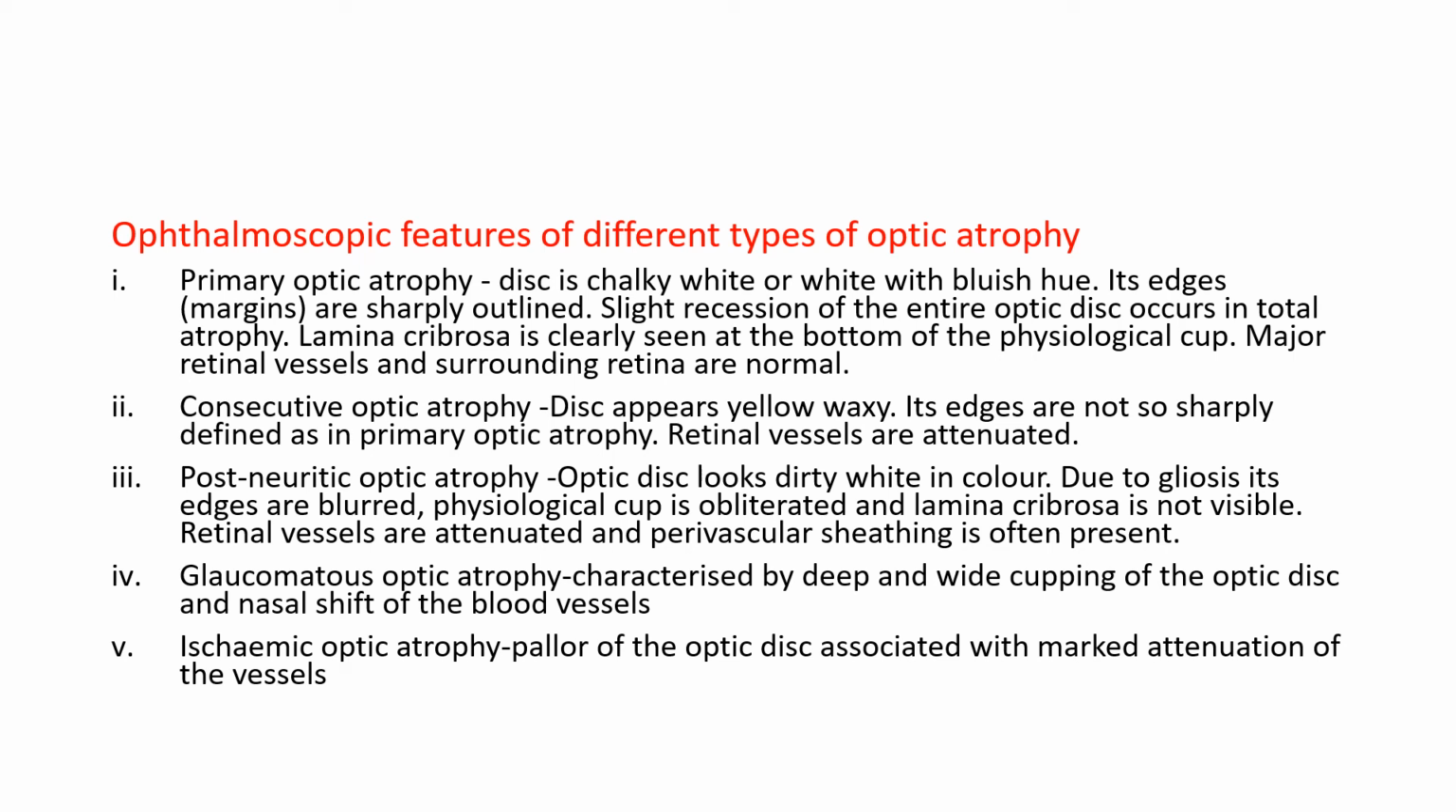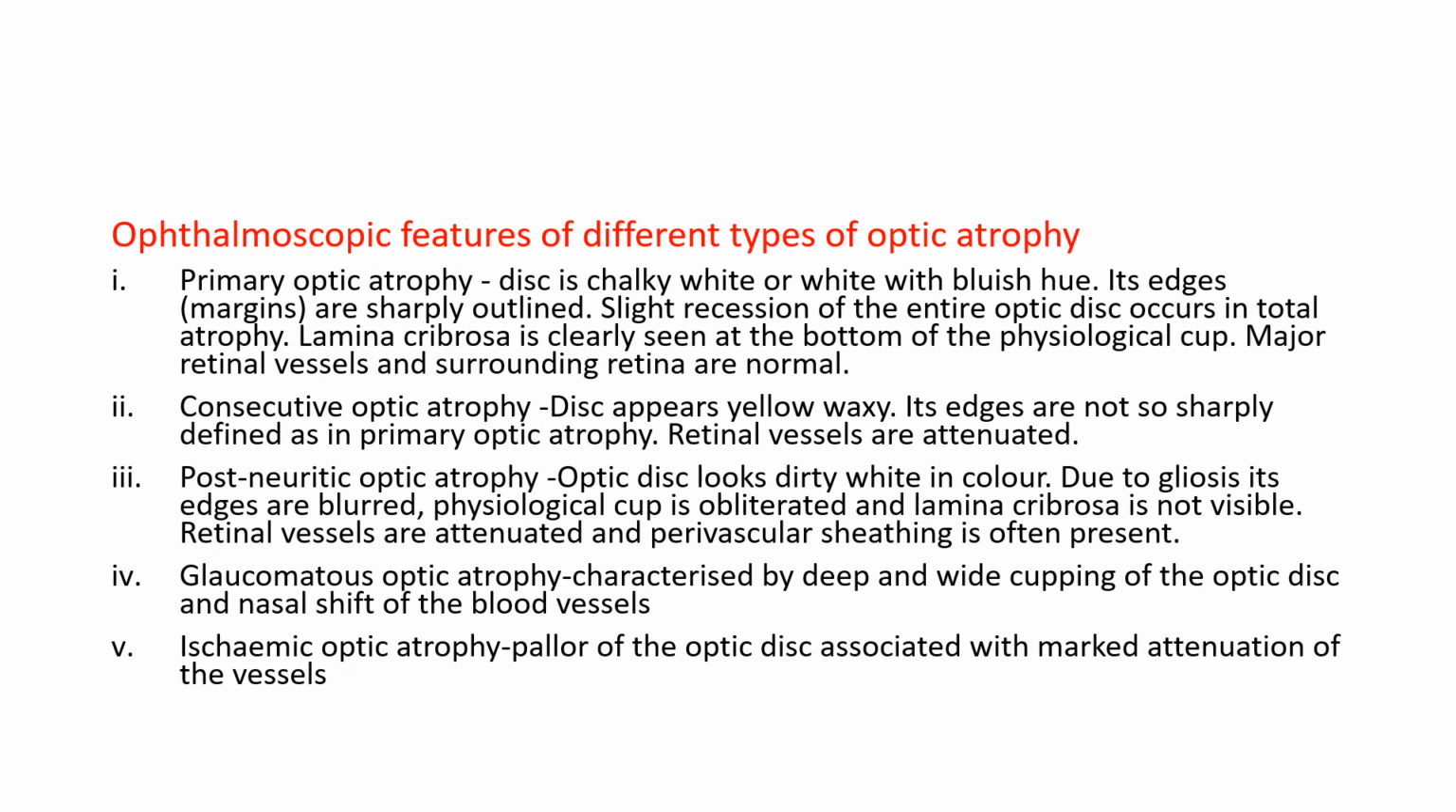Post-neuritic optic atrophy. There is a dirty white disc. Due to gliosis, its edges are blurred, the margins are blurred, and physiological cup is obliterated and lamina cribrosa is not visible. Retinal vessels are attenuated and perivascular sheathing is often present. So you see dirty white disc, margins are blurred, physiological cup is obliterated, lamina cribrosa is not visible, retinal vessels are attenuated, and there could be perivascular sheathing.